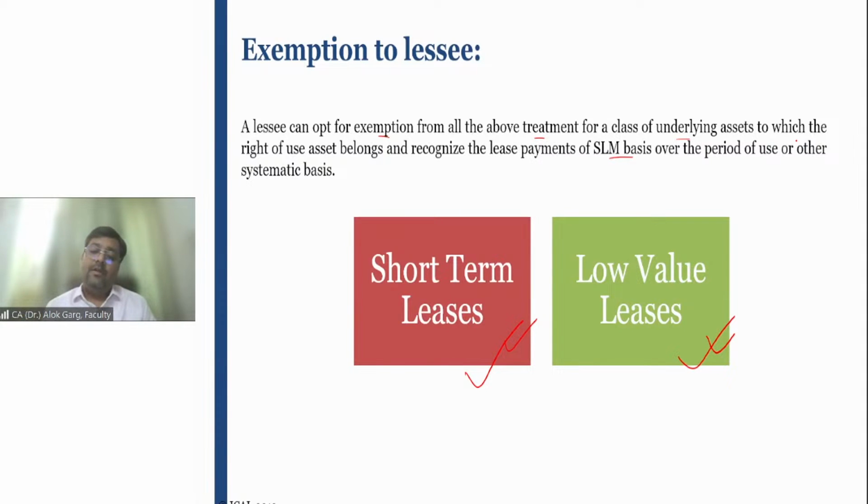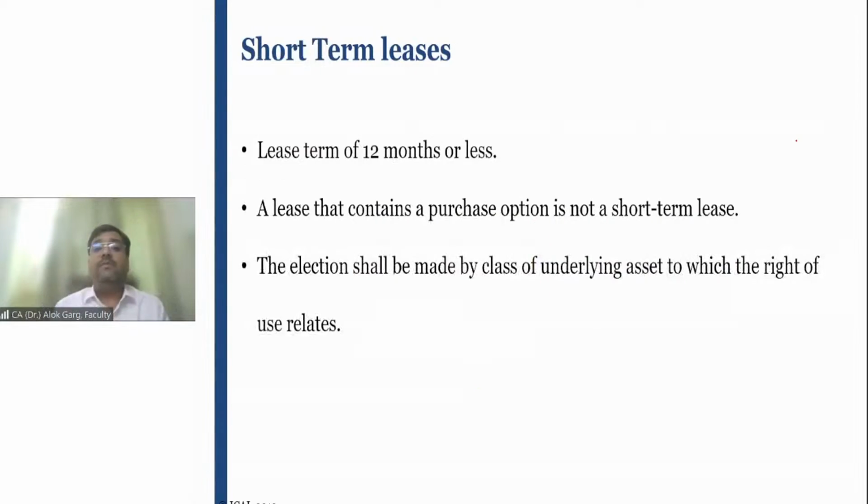Friends, what is meant by short-term leases and what is meant by low value leases? Short-term leases mean any lease period of 12 months or less, any lease period up to 12 months is considered as a short-term lease. Now, friends, I'll give you an example and you need to tell me whether it is a short-term lease or not.